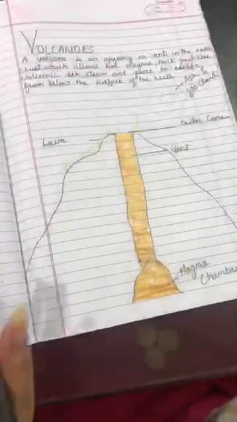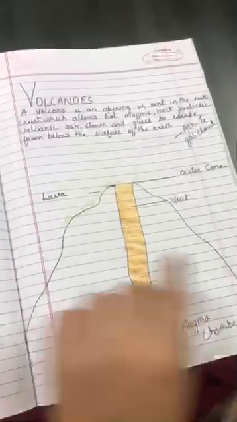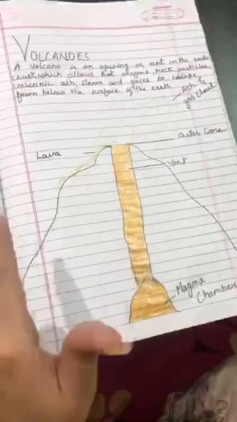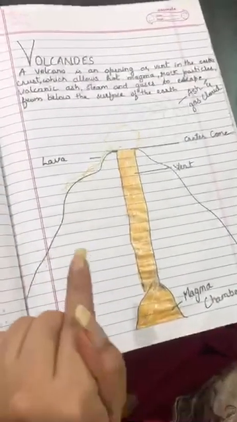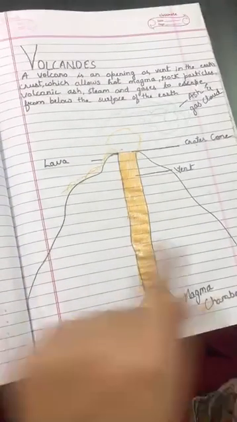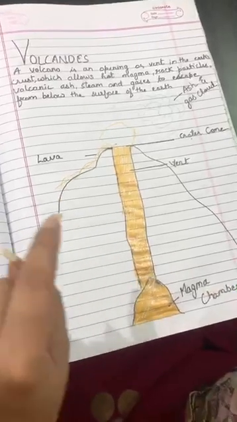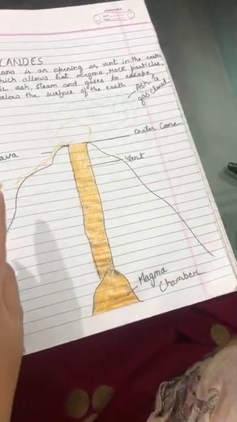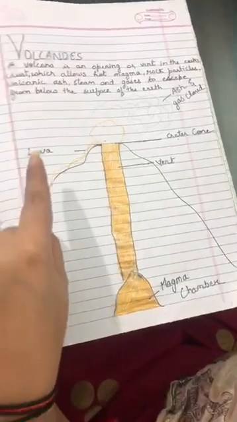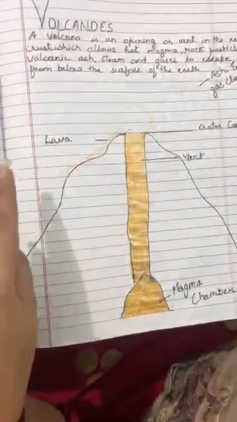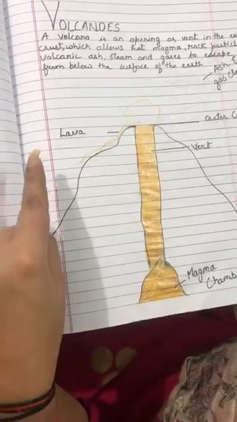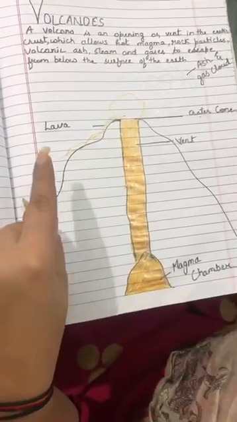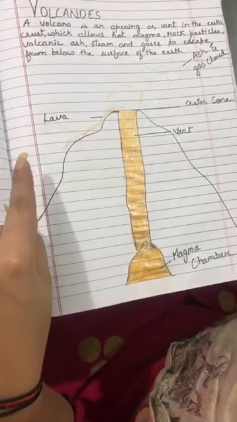As in the previous video, I have already told you that in this video I'll be explaining in detail what a volcano is and what the types of volcanoes are. As you can see in the image of the volcano, a volcano is an opening or vent in the earth's crust which allows hot magma, rock particles, volcanic ashes, steam and gases to escape from below the surface of the earth.